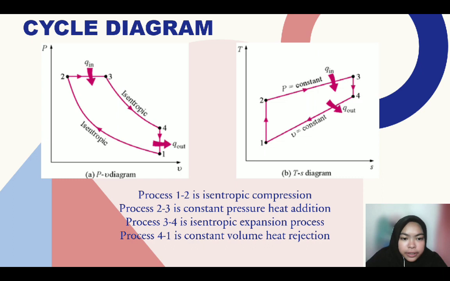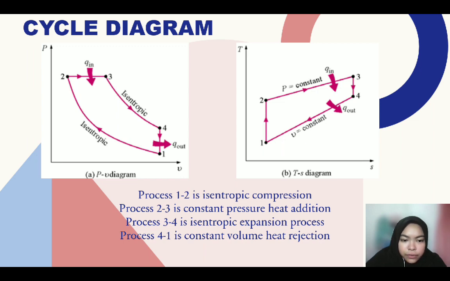For the cycle diagram, process 1-2 is isentropic compression, and at process 2-3, constant pressure heat addition happens. In this process, the heat is added at a constant pressure of the system. At process 3-4, the isentropic expansion process occurs.